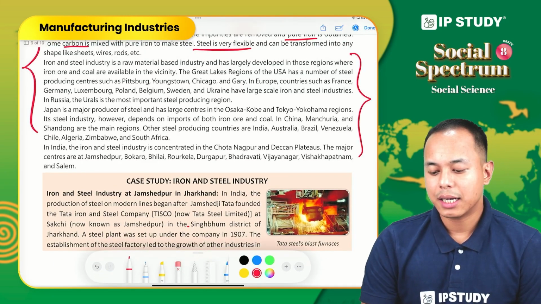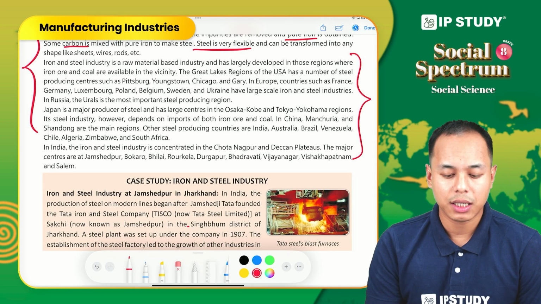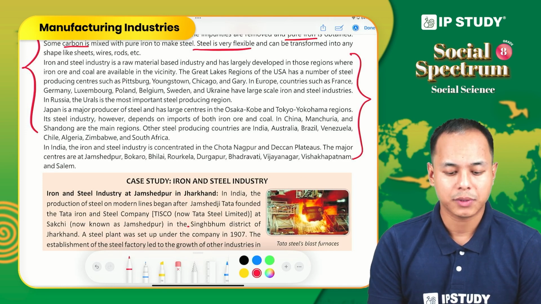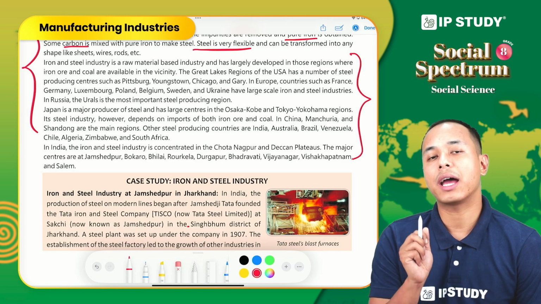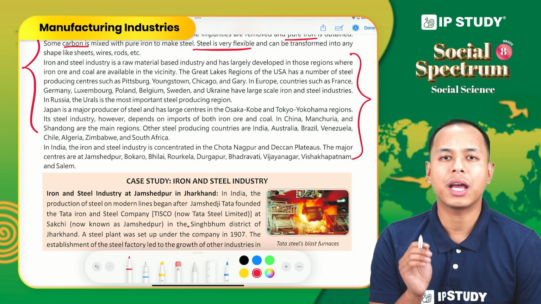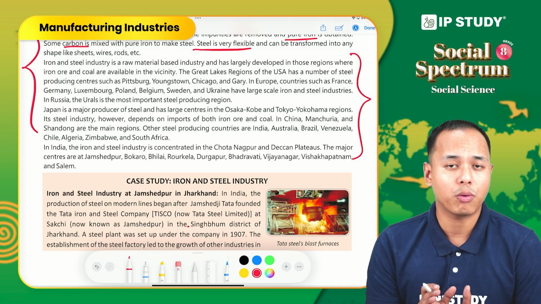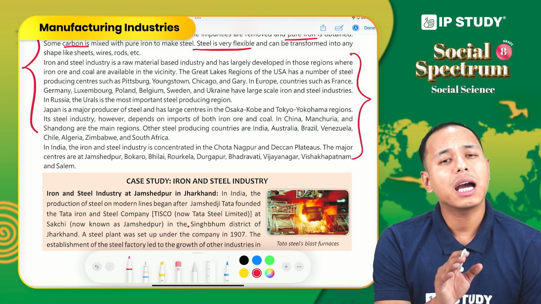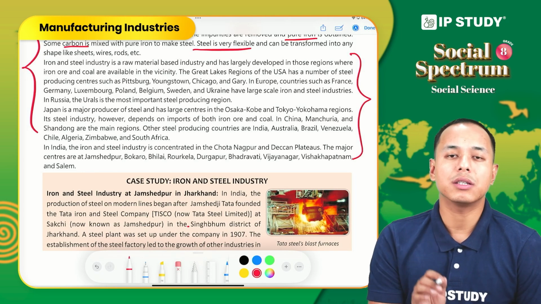Let us see the iron and steel industry in the world, or the location of iron and steel industry in different parts of the world. Iron and steel industry is a raw material based industry, because we know raw materials are needed. Raw materials like coal, iron ore, manganese, limestone, all these are very much required. So they are located near or in the close vicinity of all these resources.